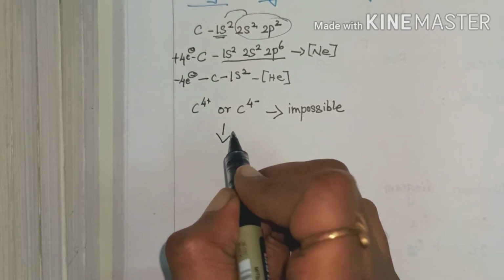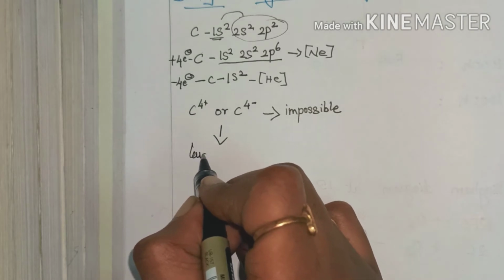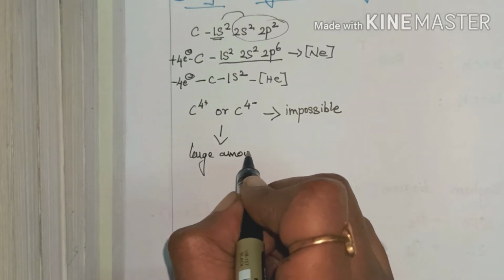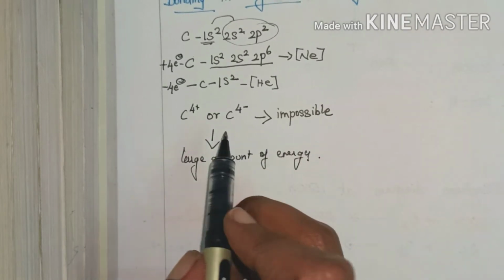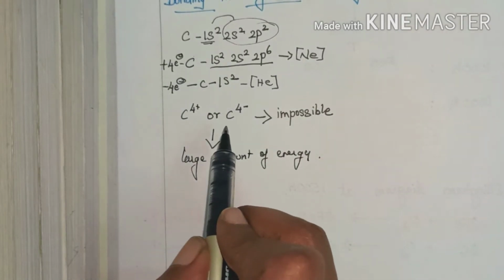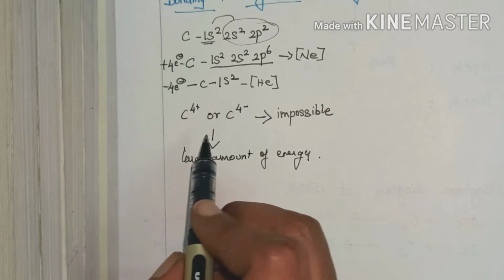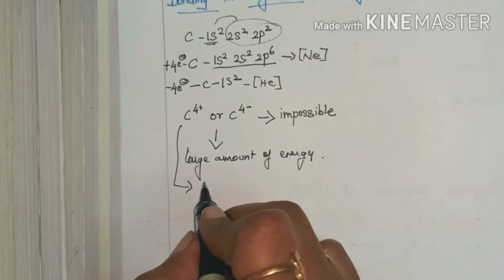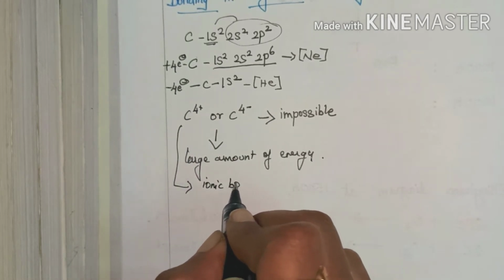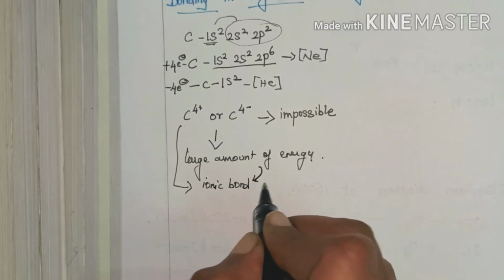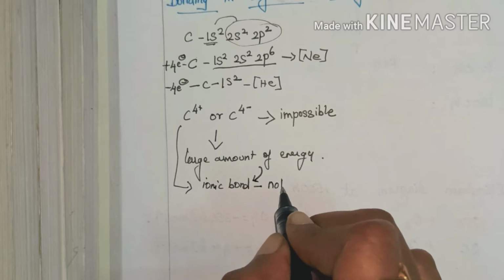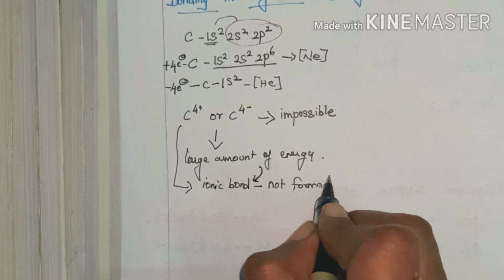This is because it requires a large amount of energy. Now either transferring of electrons or the acceptance of electrons would give rise to an ionic bond. But due to the requirement of a large amount of energy, an ionic bond is not formed in organic compounds.